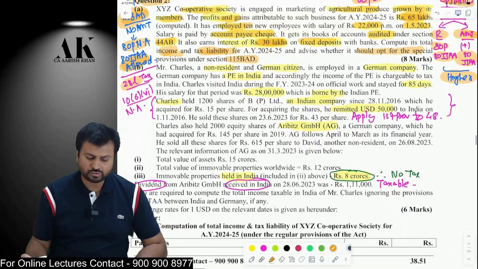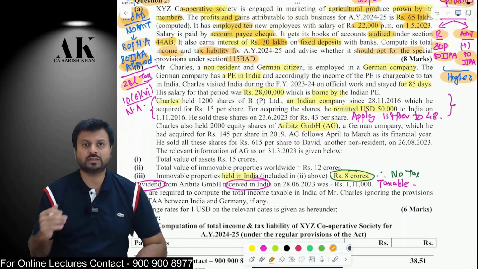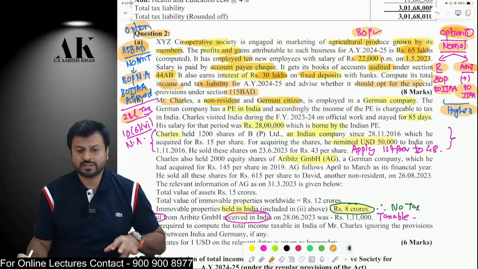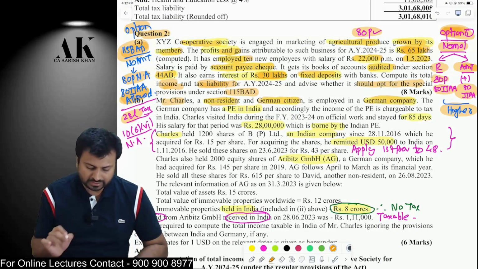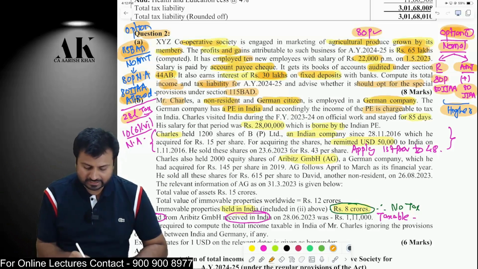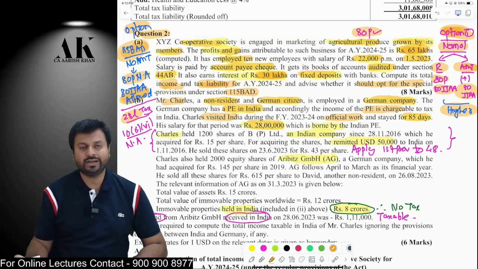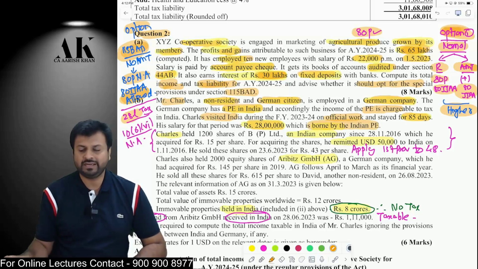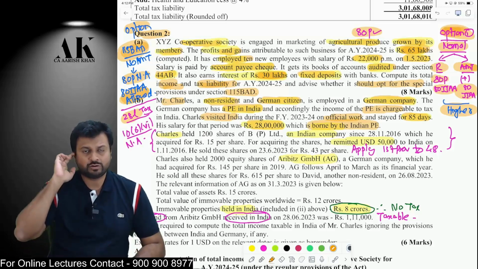Okay, now the next question is also a beautiful question. Multiple incomes are earned by the assessee. There is a person, Mr. Charles, who is a non-resident. He is a German citizen and non-resident as per the income tax law, and he is working in a German company. Now that German company has a PE in India, and they are sending this person, Mr. Charles, to India for some official work, and he has stayed in India for 85 days, and during this period he has earned a salary of 28 lakh rupees, and that German company has charged that 28 lakh rupees to the Indian PE. It means they have taken deduction of that 28 lakh rupees in the Indian branch.